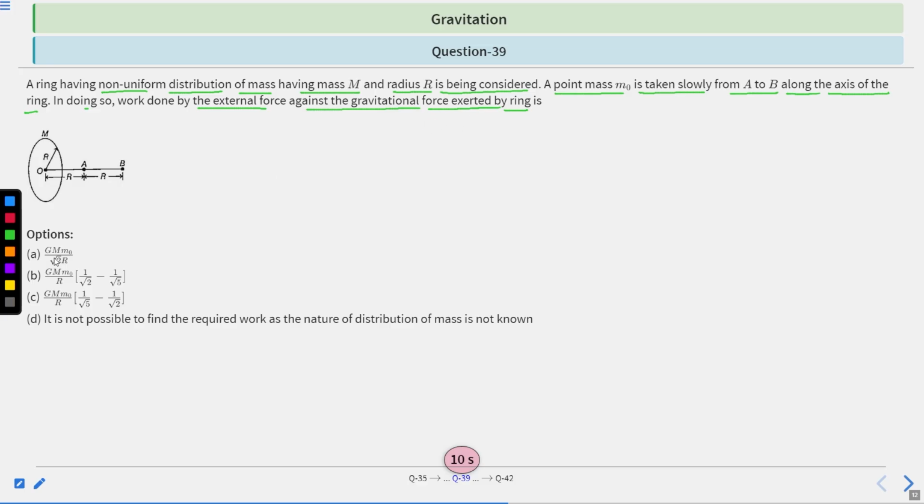The given options: option A is G M m naught divided by root 2 r. Option B, G M m naught by r multiplied by (1 by root 2 minus 1 by root 5). Option C, G M m naught divided by r (1 by root 5 minus 1 by root 2). And option D, it is not possible to find the required work as the nature of distribution of mass is not known. Which option is correct? You have 10 seconds to solve this question. After 10 seconds, we will provide the solution.